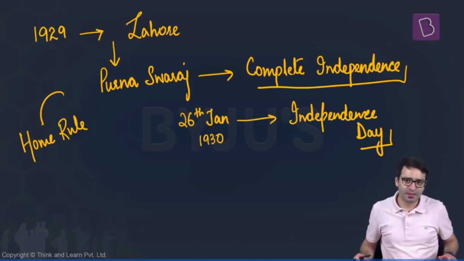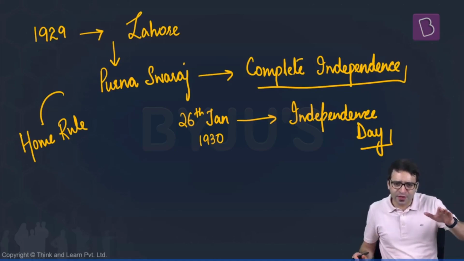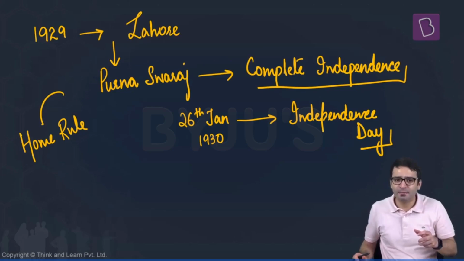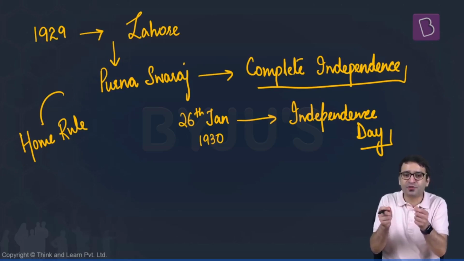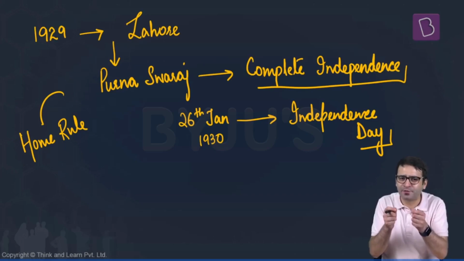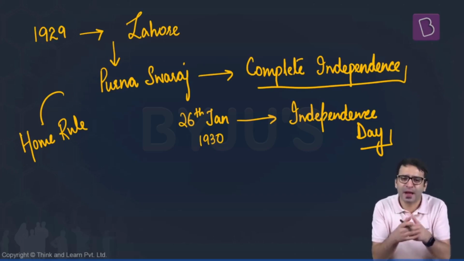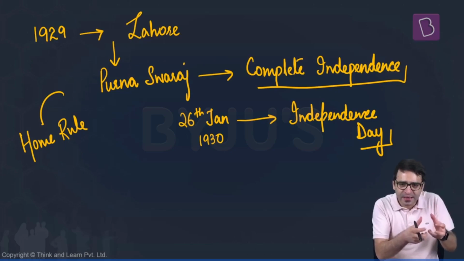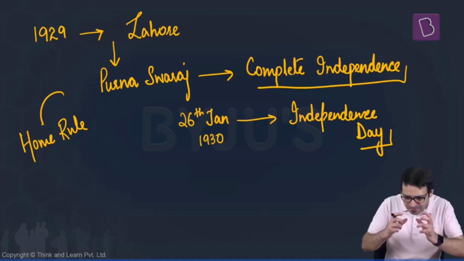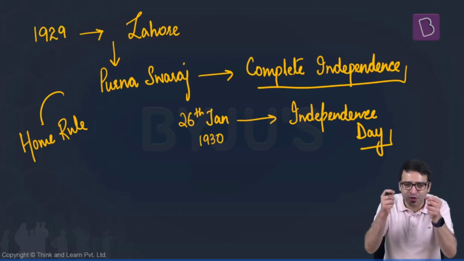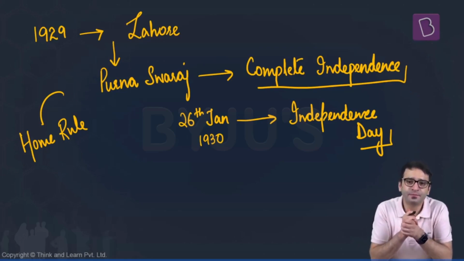That is why Pandit Nehru requested the Constituent Assembly that although our constitution is ready on 26 November 1949, we want to etch this date, 26 January, into the history books so that it is remembered forever and ever. That is why, even if the constitution is ready, let's adopt this constitution on 26 November 1949, but we will enact this constitution. We will give force to this constitution on 26 January 1950.